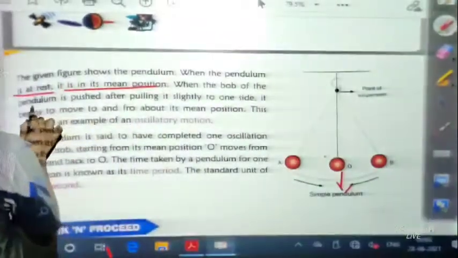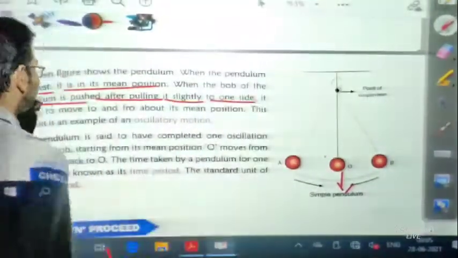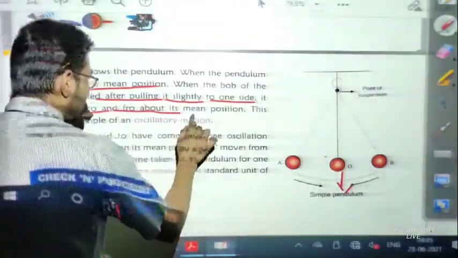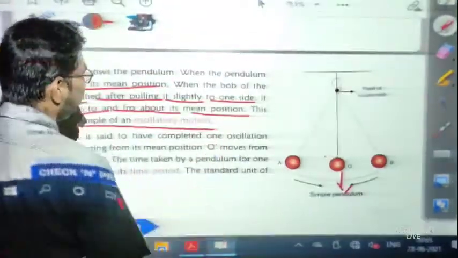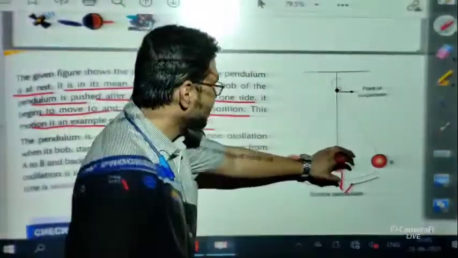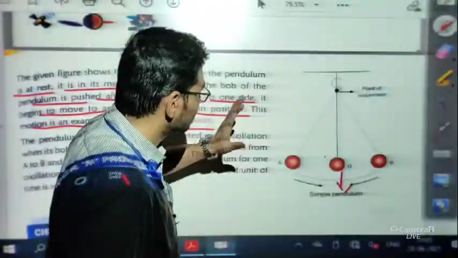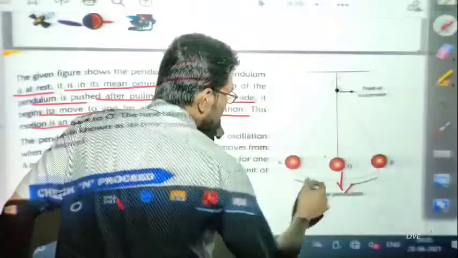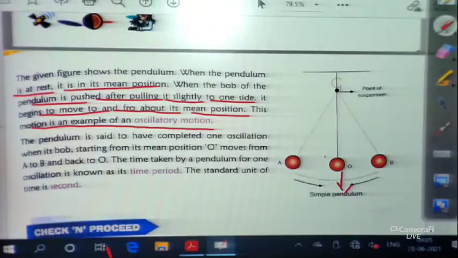When the bob of the pendulum is pushed after pulling it slightly to one side, it begins to move to and fro about its mean position. This motion is an example of oscillatory motion. If we push the pendulum like this and release it, it will go and come; that means to and fro motion will be there. This type of motion we call oscillatory motion.